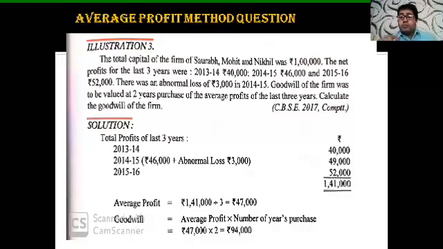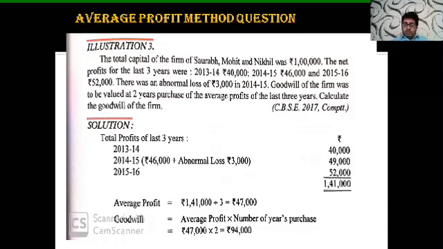Student, this abnormal loss is in the year 2014-15. So what do we have to do? I have said abnormal losses are to be added and abnormal gains are to be deducted. So this abnormal loss is to be added in the year 2014-15. The goodwill of the firm was valued at 2 years purchase. Student, I have already said, in the question, the number of years purchase is always mentioned. So here it is written, it is to be valued at 2 years purchase of average profit of the last 3 years. So calculate the value of the goodwill.